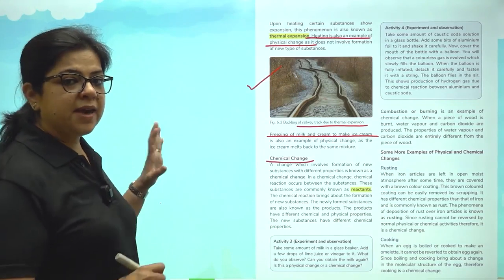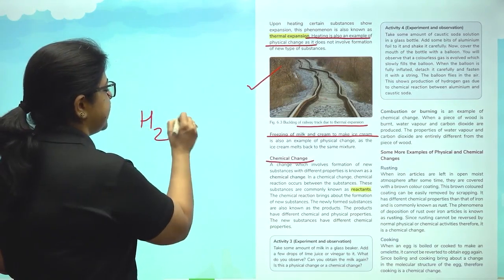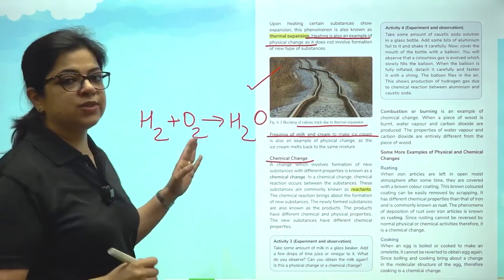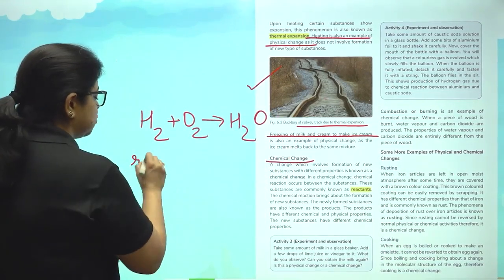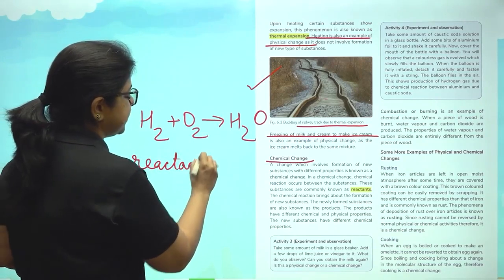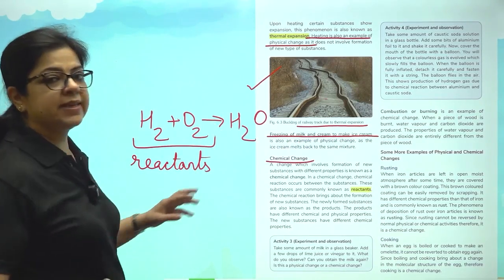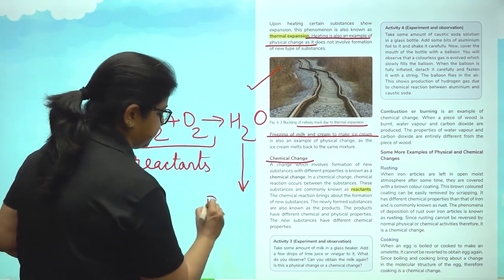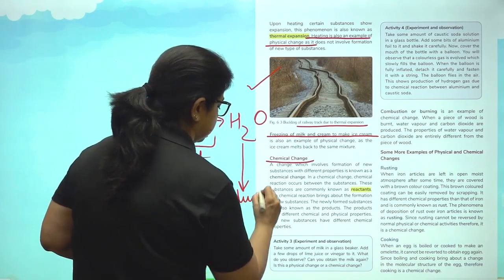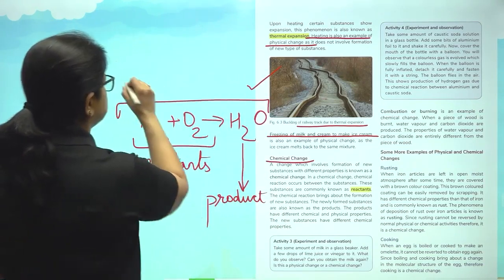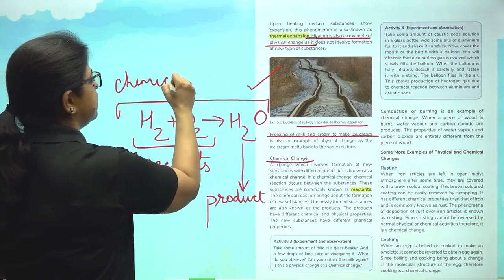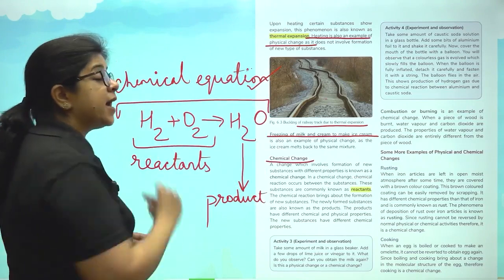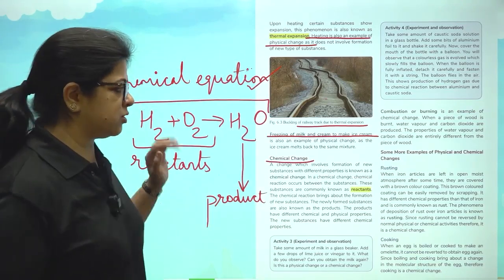So, what is happening in chemical change? For example, H2 plus O2. What is it going to give? It is going to give H2O. So, these two things that are reacting together are known as reactants, and the product that is formed at the end, water, is the product. And this entire equation is known as a chemical equation. So, every chemical reaction will have a chemical equation.